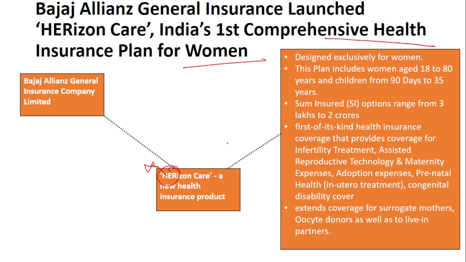Various features of this: it is designed exclusively for women. This plan includes women aged between 18 to 80 and children from 90 days to 35 years. The sum insured ranges from 3 lakhs to 2 crores, and it is also a first-of-its-kind insurance that covers infertility treatment, assisted reproductive technology, adoption expenses, congenital disability cover, and it also provides coverage to surrogate mothers as well as live-in partners. Remember, these are the various features of this product. The main thing to remember is that Bajaj Allianz General Insurance Company launched this Horizon Care product.